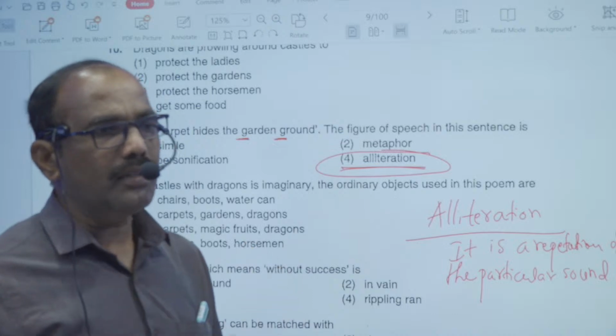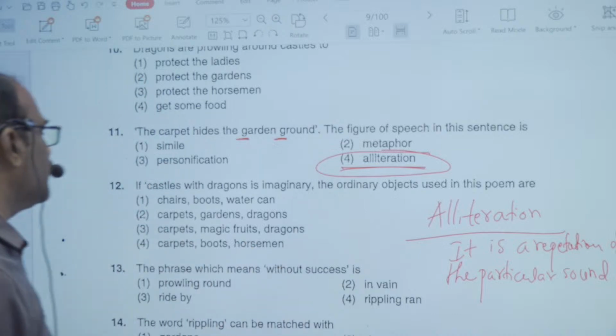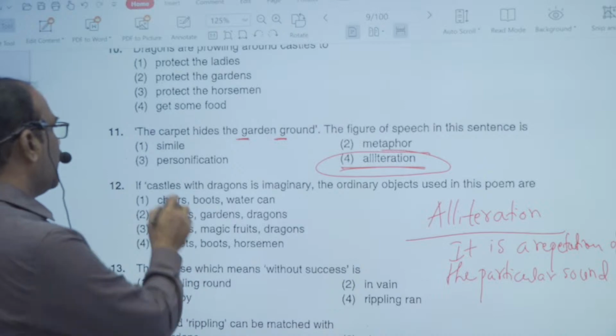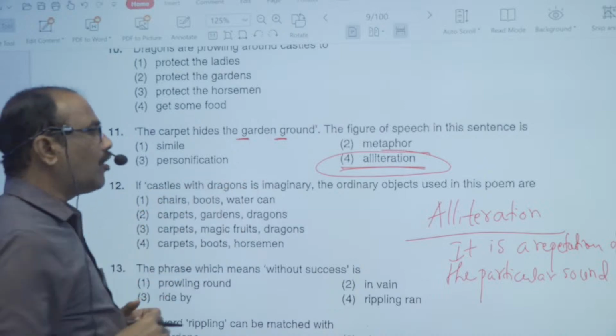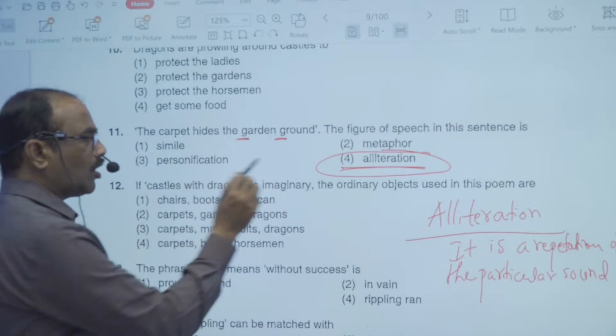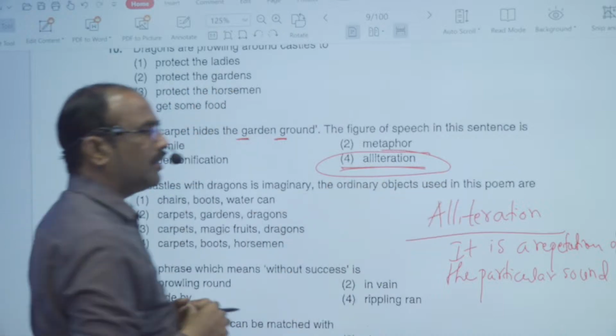And in the second stanza, the thought of a child is real. If castles with dragons is imaginary, the ordinary objects in this poem are.